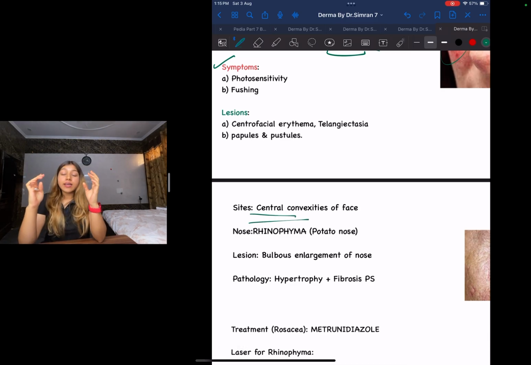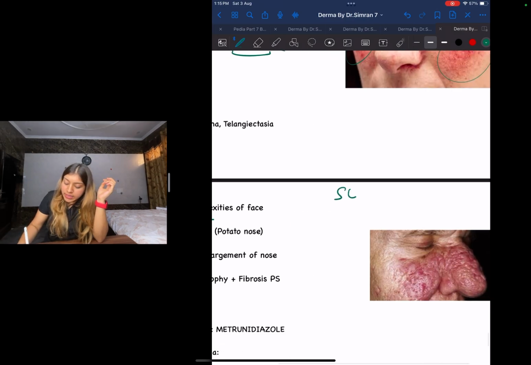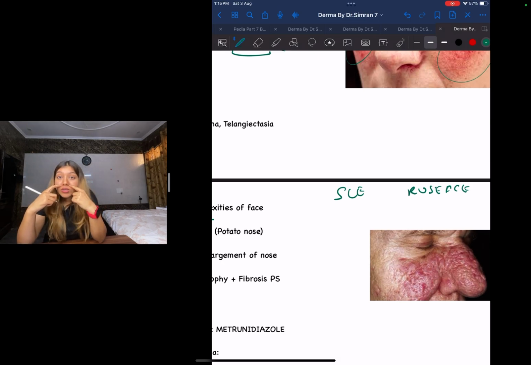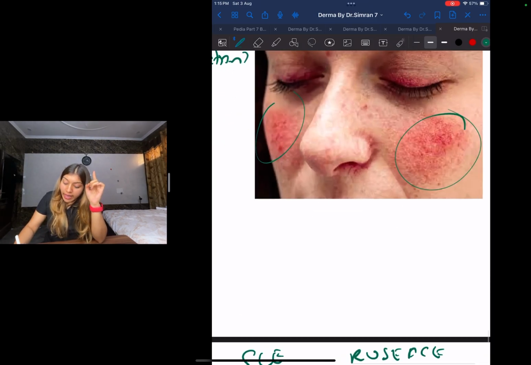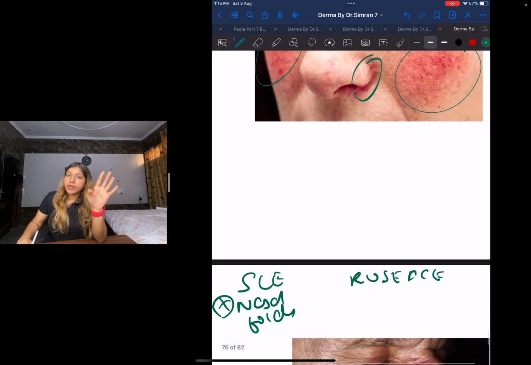How will I differentiate between SLE and rosacea? SLE will never involve your nasal folds. That is what you need to know. There is no involvement of nasal folds, whereas patients with rosacea can have nasal folds involved as well.